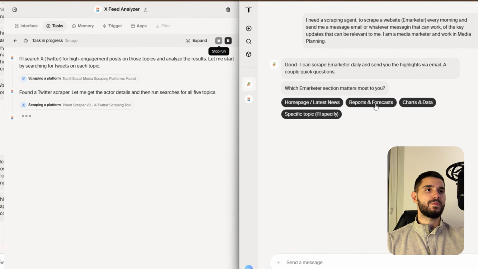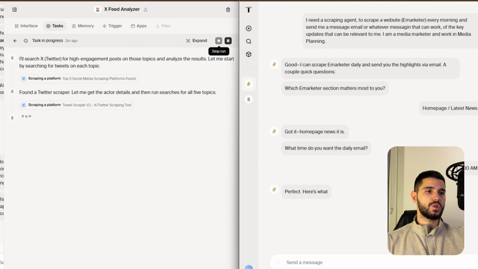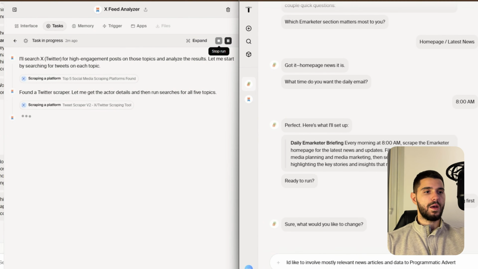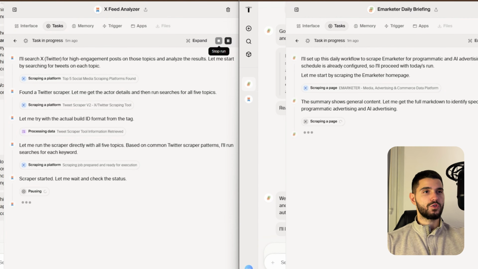Which eMarketer section matters most to you? And then what time do you want the updates? I said 8 a.m., and so on. And it will send us updates by email. So it starts working, right? It starts doing the scraping itself.